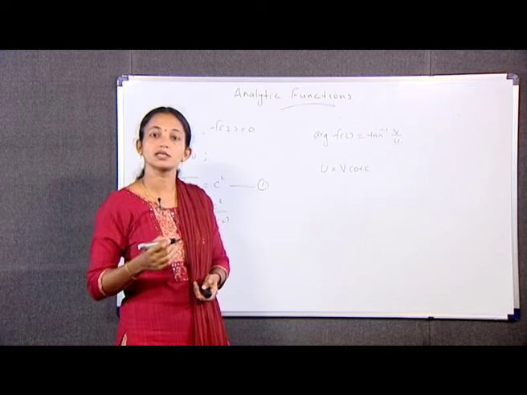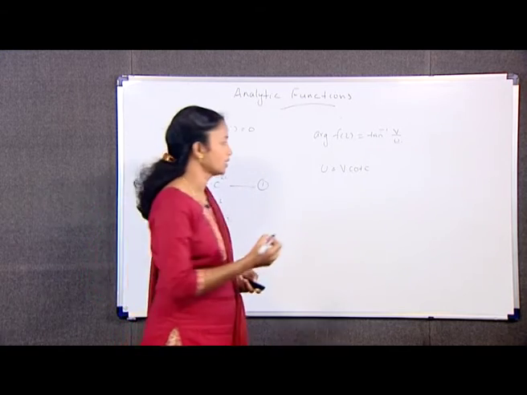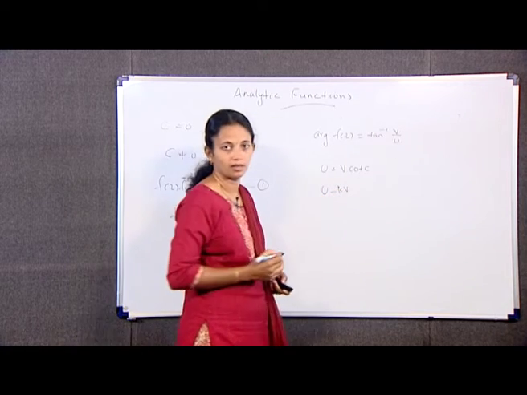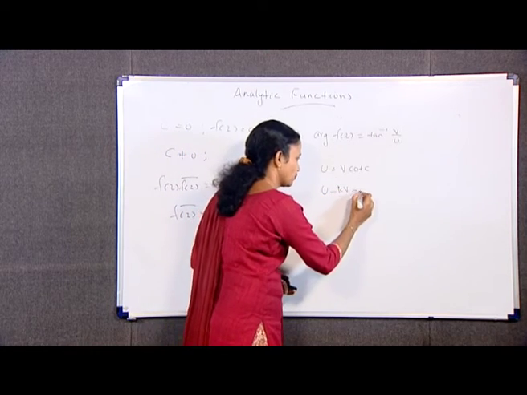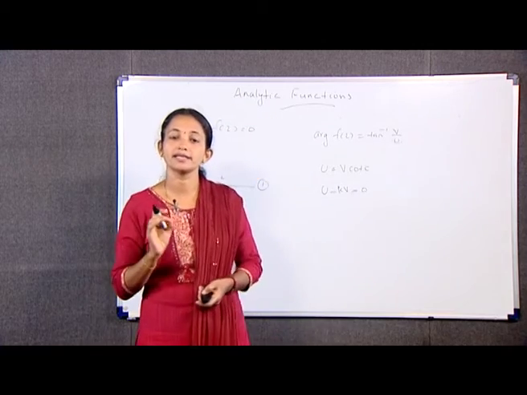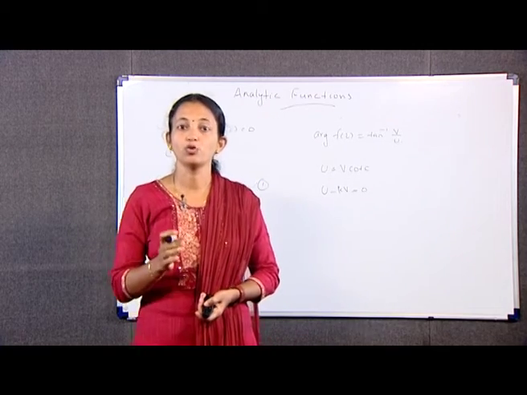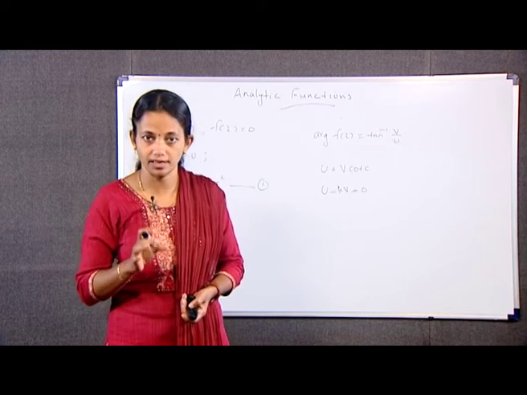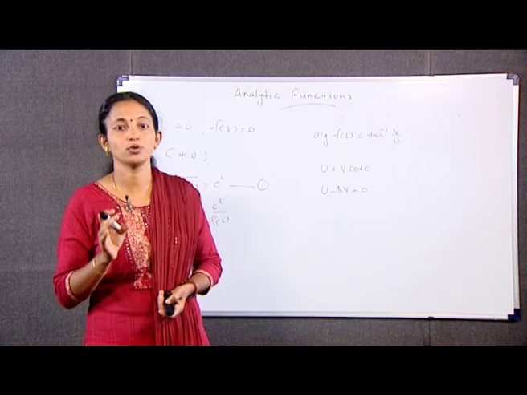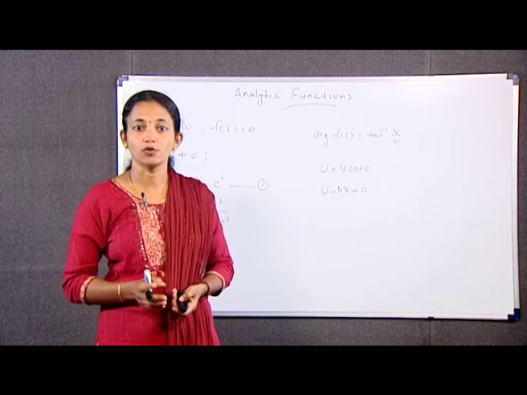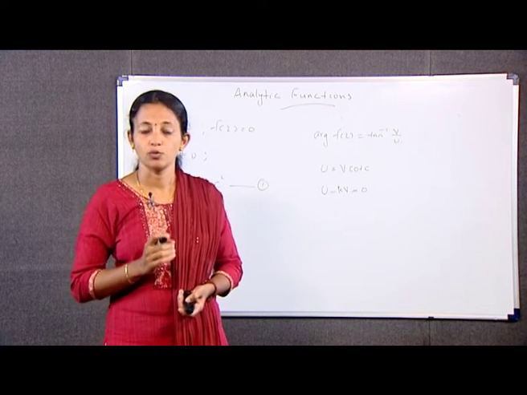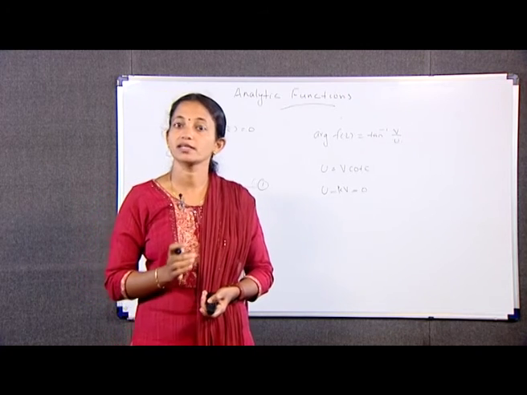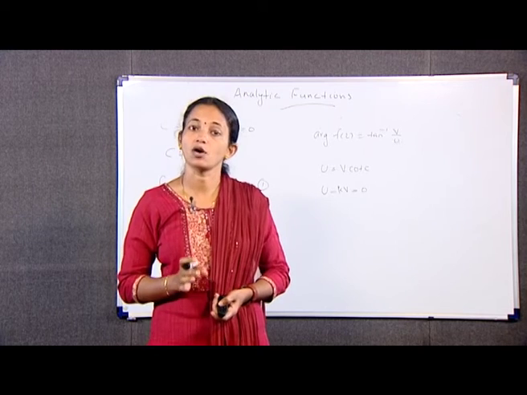Setting cot C equal to k, we see that u minus kv is equal to 0 unless v is identically 0. But u minus kv is the real part of (1 plus ik) into (u plus iv), which is equal to (1 plus ik) into f(z). Hence, it follows from the first one that (1 plus ik) into f(z) is a constant. Hence, we can conclude that f(z) is also constant.